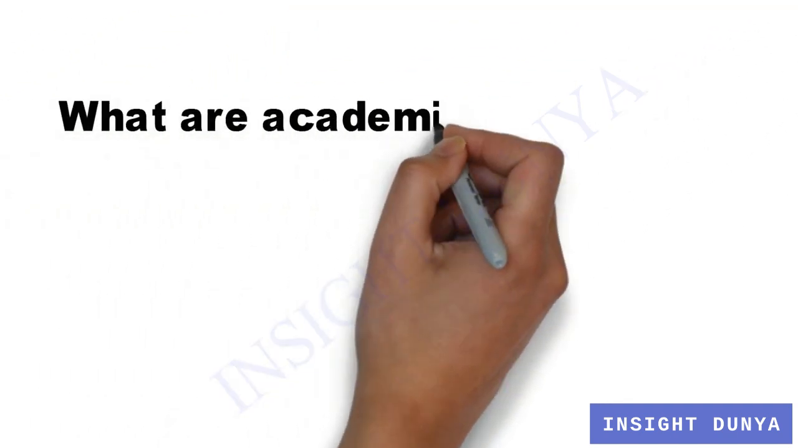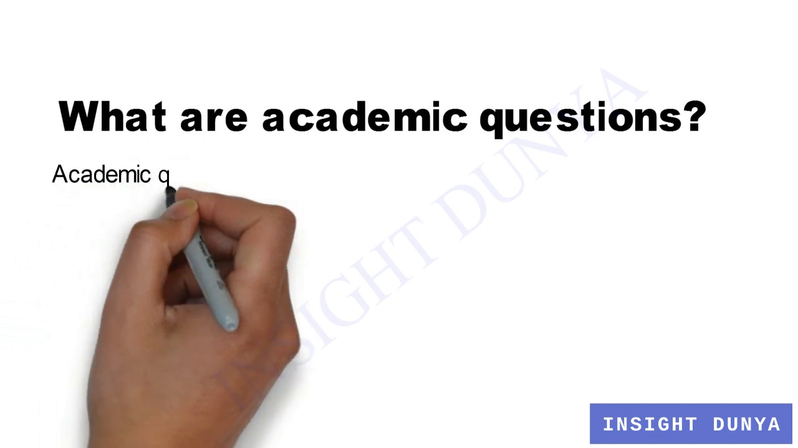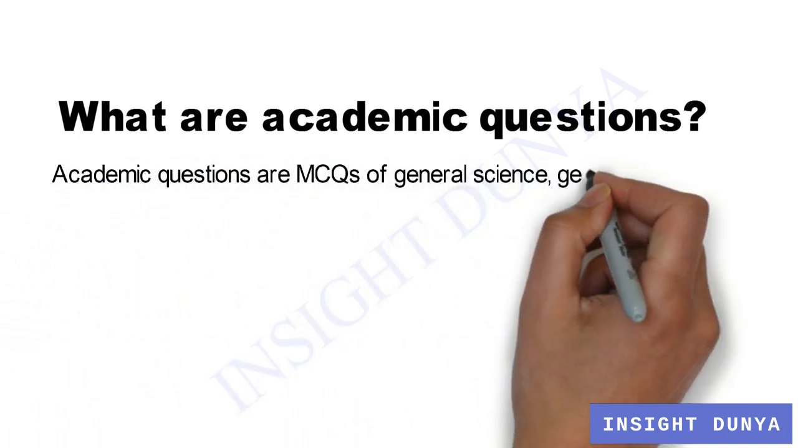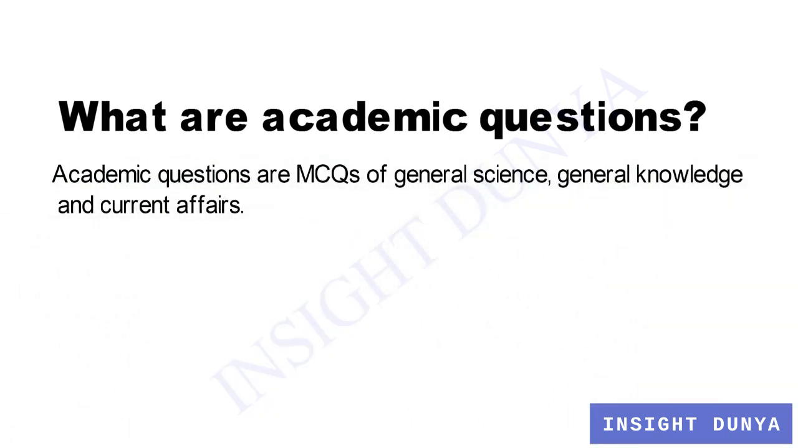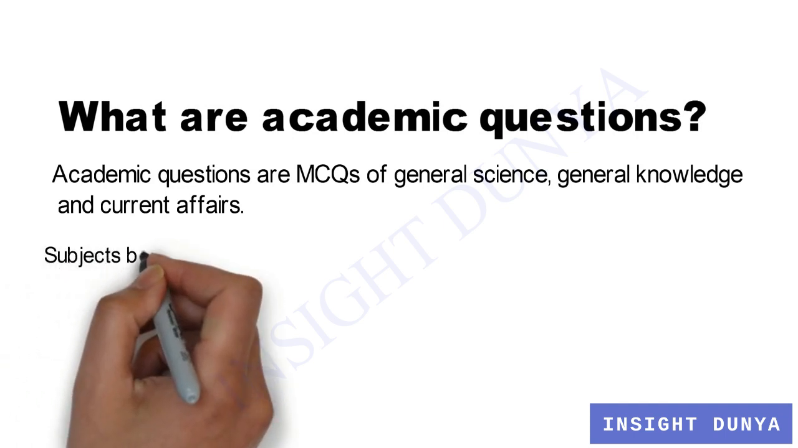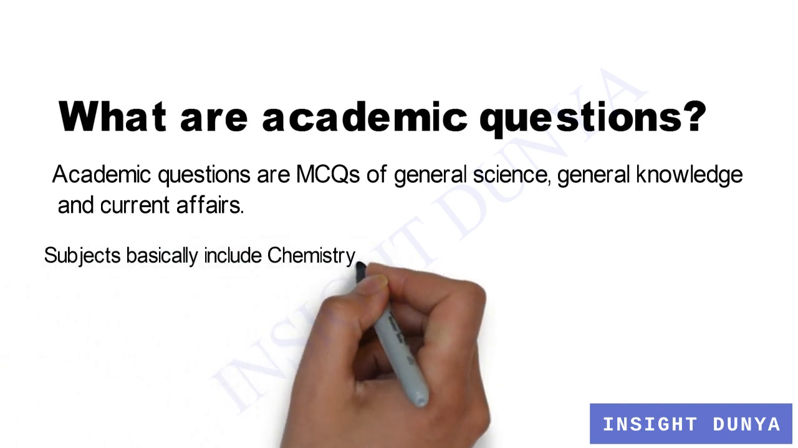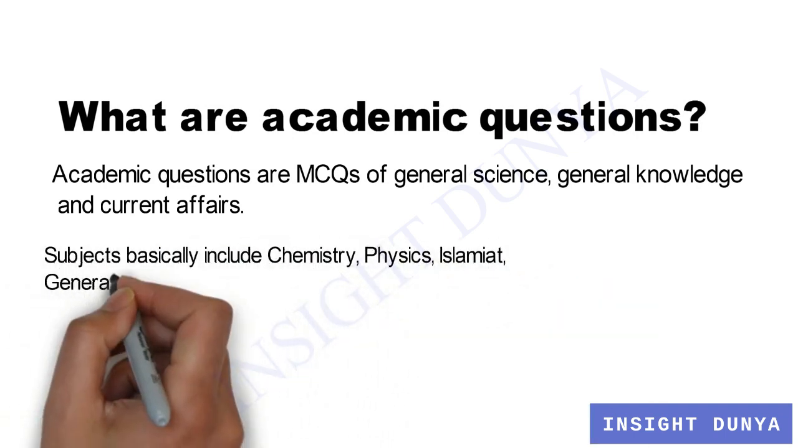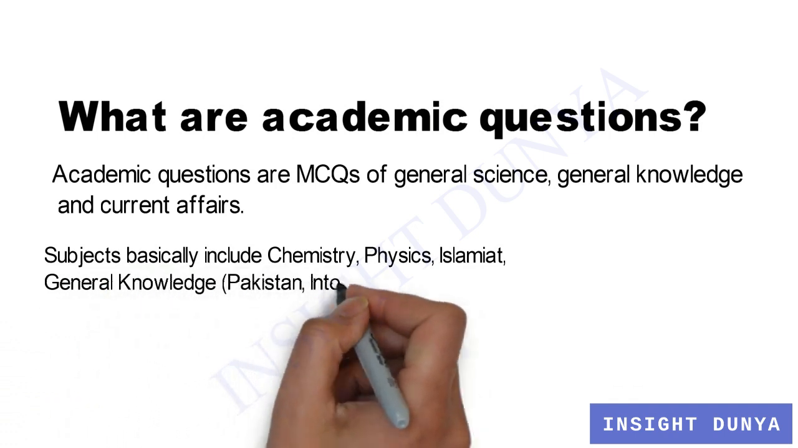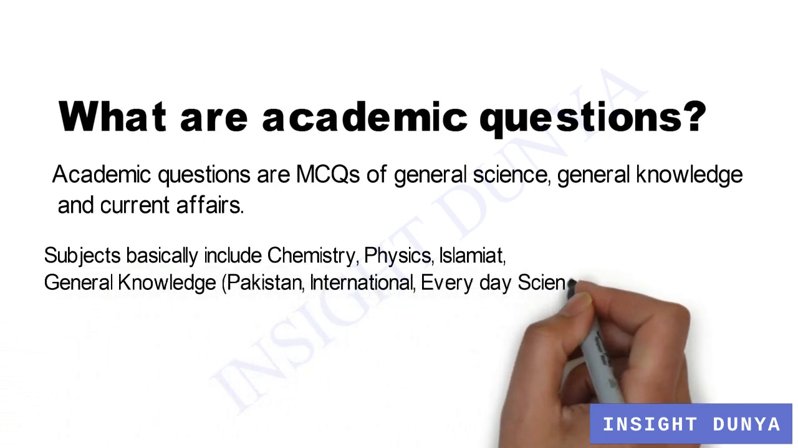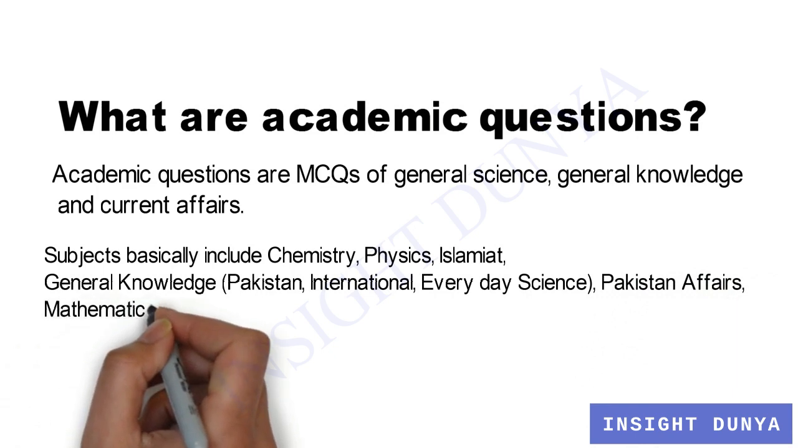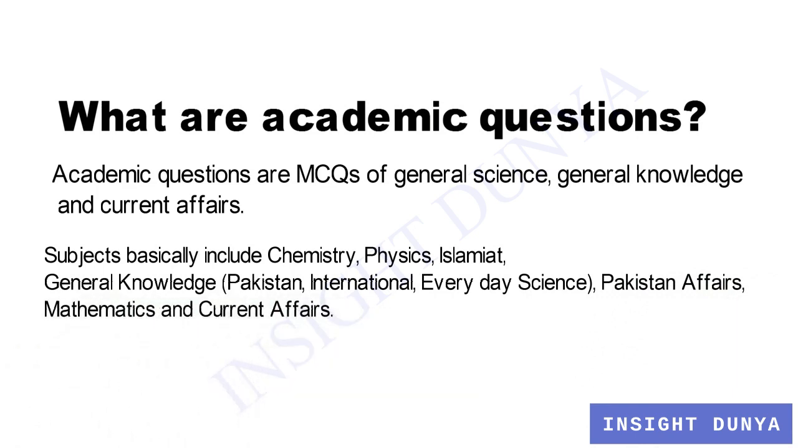First, what are academic questions? Academic questions are MCQs of general science, general knowledge and current affairs. Subjects basically include chemistry, physics, Islamiat, general knowledge, and in general knowledge about Pakistan, general knowledge about international affairs, everyday science, and then Pakistan affairs, mathematics and current affairs.